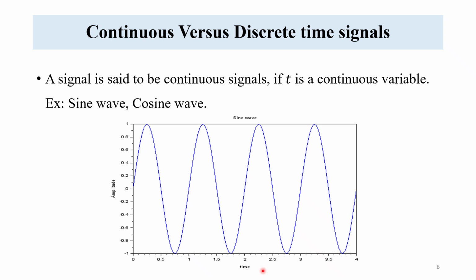At any instant of time, we can have an amplitude value of the signal. Just like the value is 1, at 1 we can have an amplitude, at 1.001 still we can have an amplitude value. That's why we call this a continuous signal. At all instants of time we can have the amplitude of the signal.